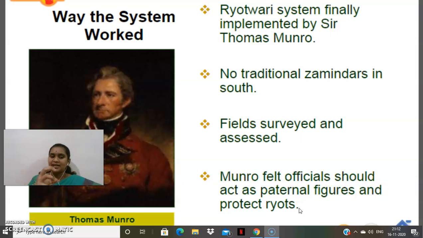So you are understanding, no, children, what is the difference between the Raitwari system and the Mahalwari system? There they surveyed, assessed, and approximately imposed the revenue, and the head of the village used to collect that and pay it to the company. But in the Raitwari system, there was a direct settlement between the cultivators and the company. That is the reason he thought they should have paternal figures to support them.